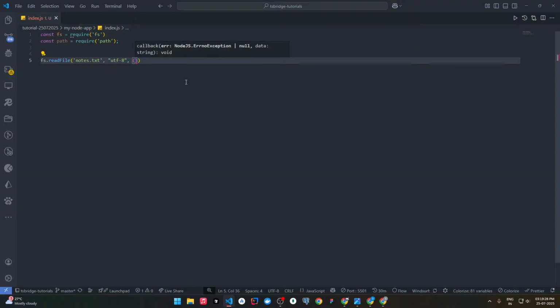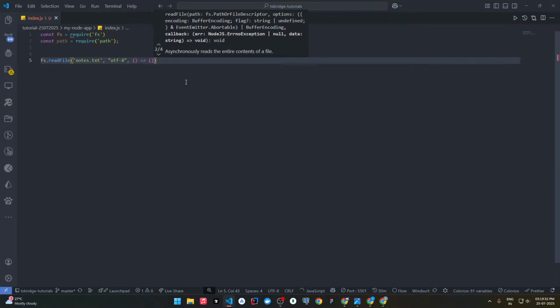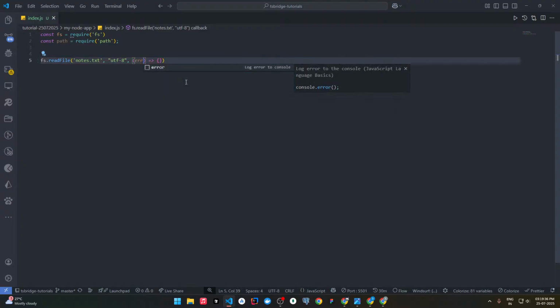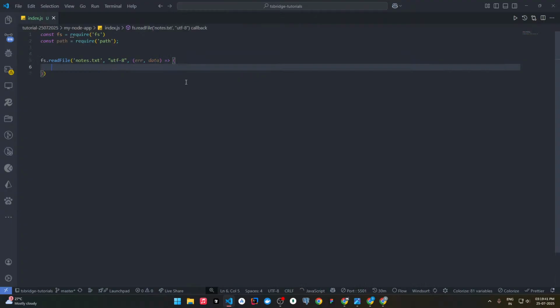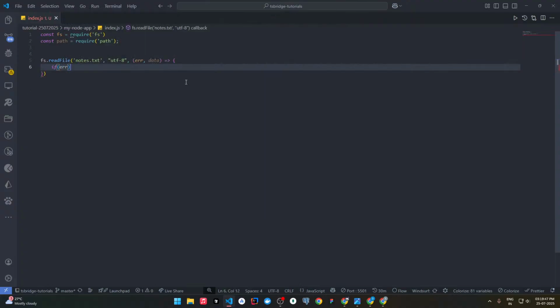Now we can pass an arrow function. Within the arrow function we can pass the error and data, and we can write a statement here that if there is an error.